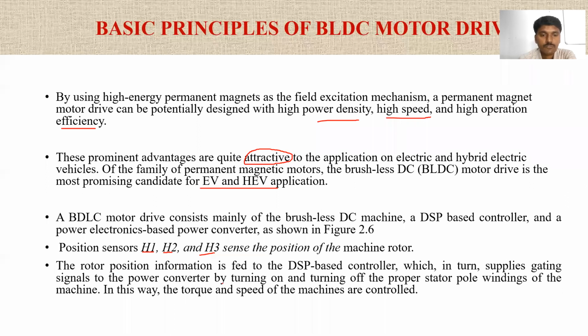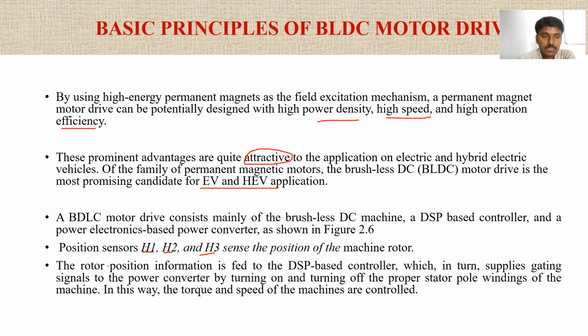The rotor position information is fed to the DSP based controller, which supplies gating signals to the power converter by turning on and off the proper stator pole windings of the machine. In this way the torque and speed of the machine are controlled.